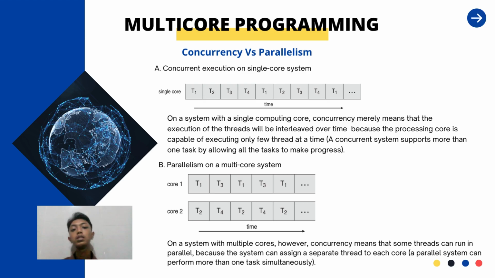A concurrent system supports more than one task by allowing all the tasks to make progress. But in a multi-core system, some threads can run in parallel because the system can assign a separate thread to each core. In parallelism, a parallel system can perform more than one task simultaneously. So that is the point.